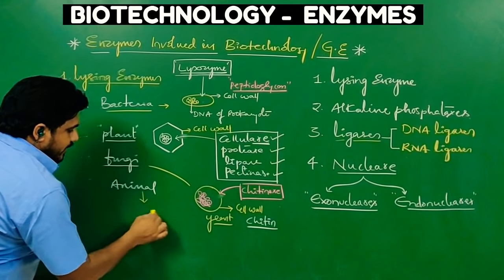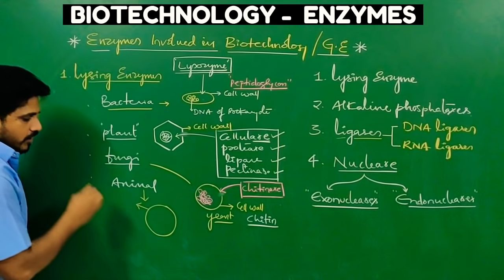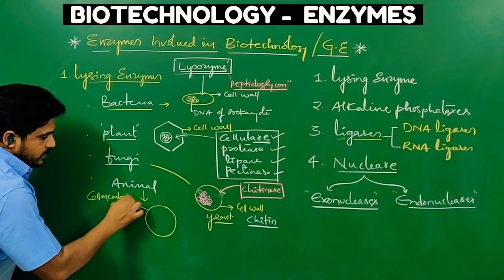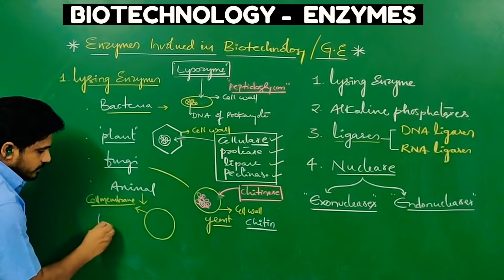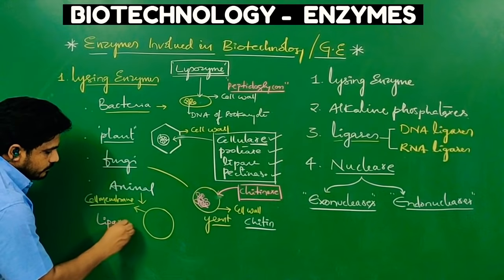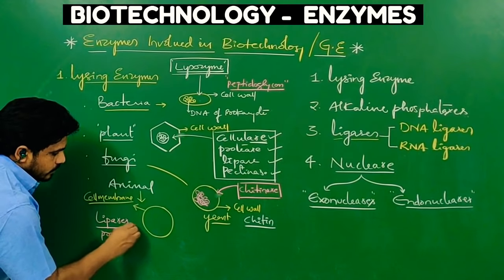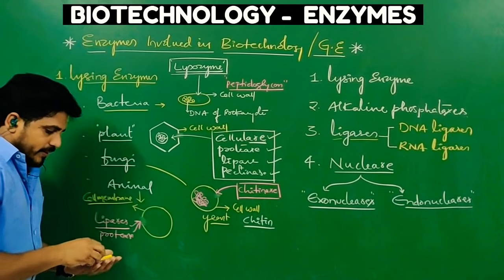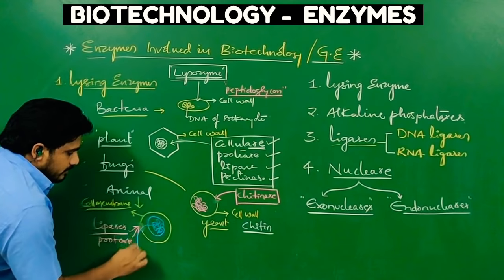The last one is animal. An animal cell does not have a cell wall; it has a cell membrane, the plasma membrane. The plasma membrane is a lipid bilayer. Obviously we have to use lipases and some proteases. By the action of lipases and proteases, the animal cell membrane will be ruptured and the DNA molecule inside the nucleus